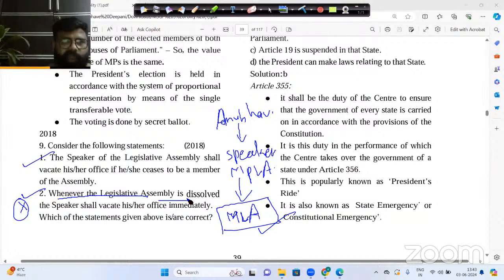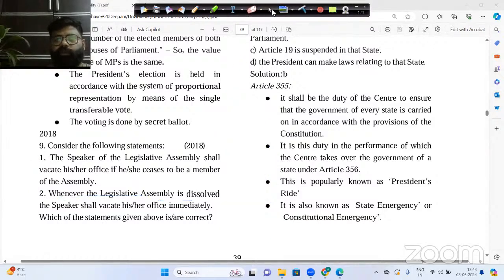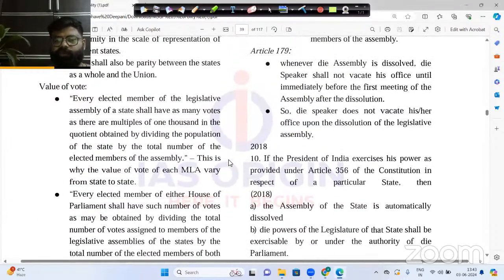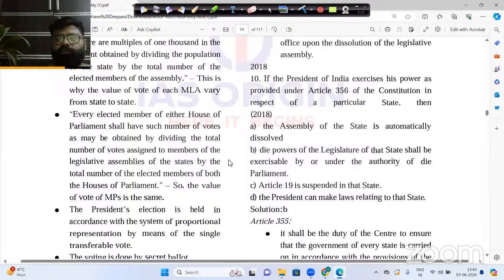We consider it when the Prime Minister and the Council of Ministers, or the Chief Minister and the State Council of Ministers, resign altogether. In that scenario, we see that the Lok Sabha or Vidhan Sabha is completely dissolved. But in that scenario also, the presiding officer does not resign.